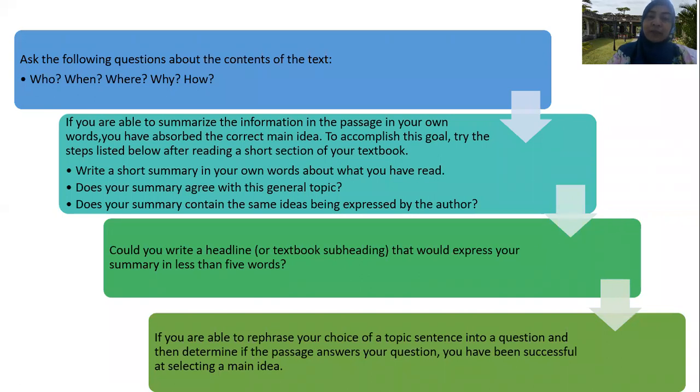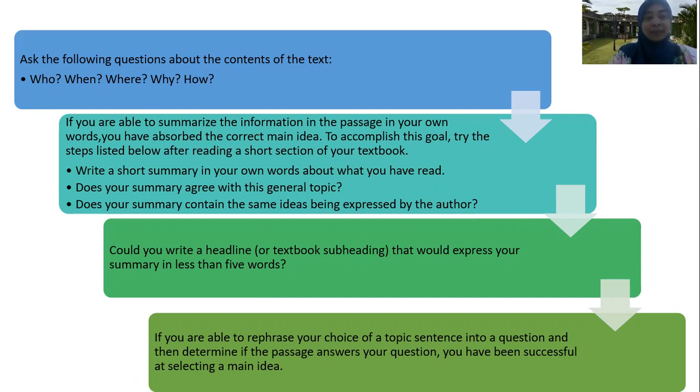When we read some text, let's try to get the answer about who the one is, what the conversation is, when it happened, where it happened, why the phenomenon happened, and how we can figure it out.